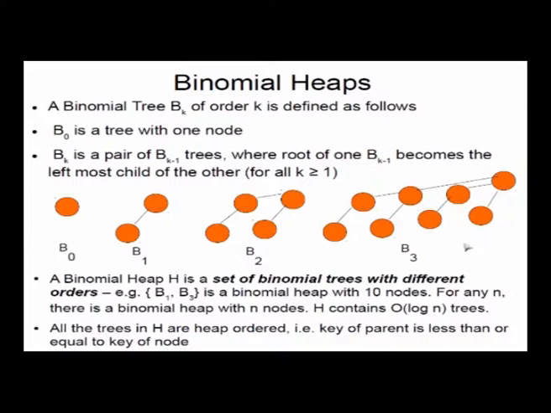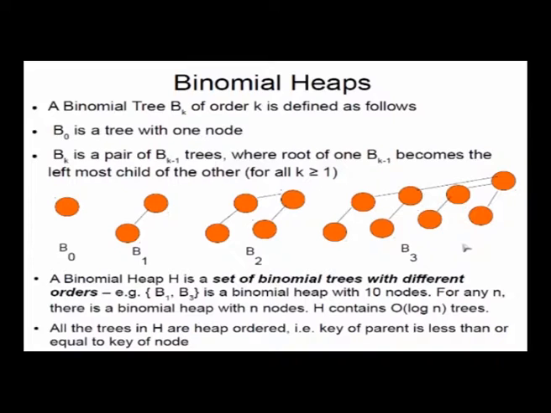Now what we have defined is a binomial tree. Don't confuse it with a binary tree. A binomial tree is constructed the way I described it. The BK tree will have k children. The root node of a BK tree will actually have k children. So don't confuse it with a binary tree. It's not at all binary. It's a binomial tree.